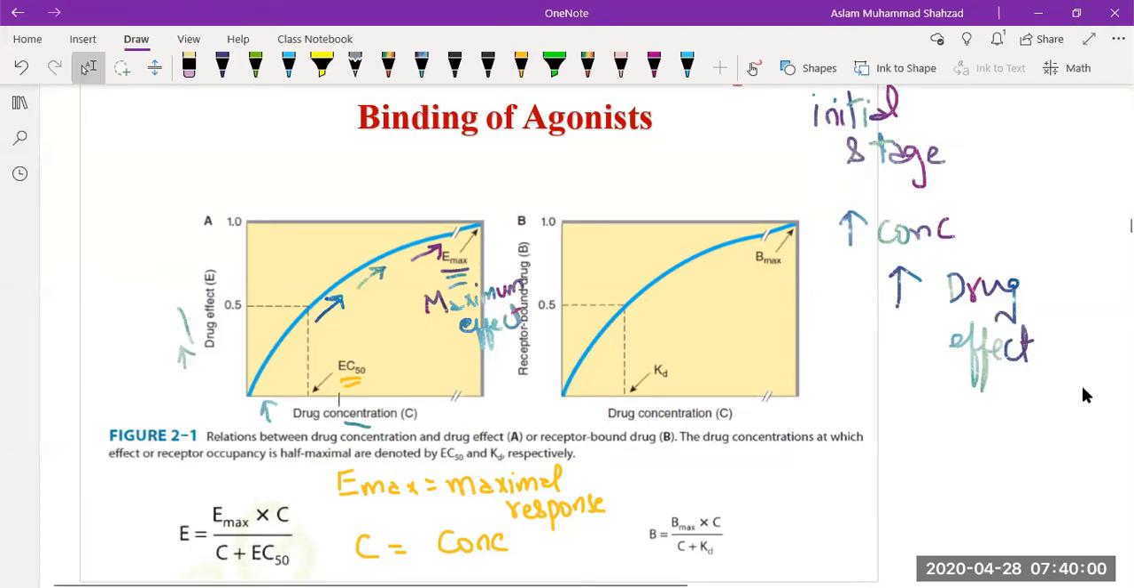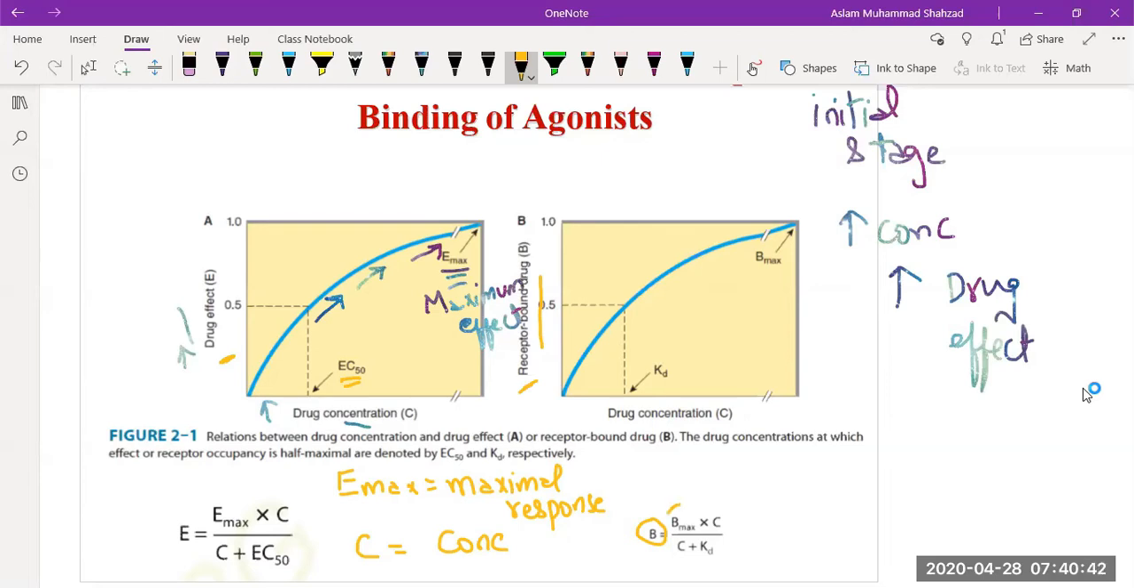The second equation is similar to the first equation. The only difference is that in the first equation we are talking about the effect, whereas in this case we are talking about the receptors that have been bound with the drug. So this equation is talking about how many receptors have been bound with the drug, and it can be explained in terms of B. It means that B is the total concentration of the receptor sites, and that the total concentration has been present